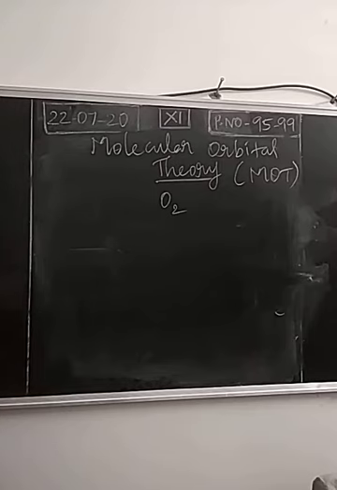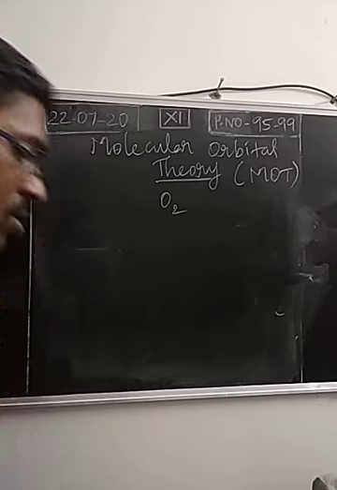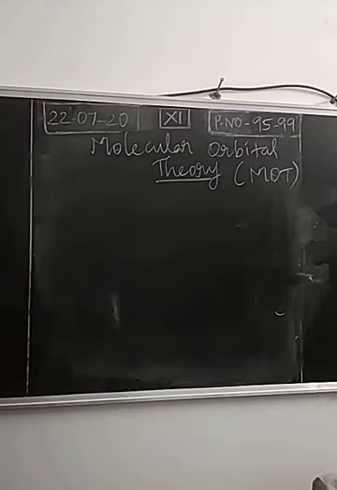When you take liquid oxygen, it has paramagnetic nature. A single electron is there, so it will be attracted by the external field or a magnet. The major aim of molecular orbital theory is to explain magnetic property, whether the molecule is paramagnetic or diamagnetic. That will be explained in MOT.